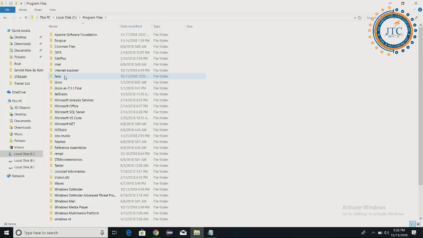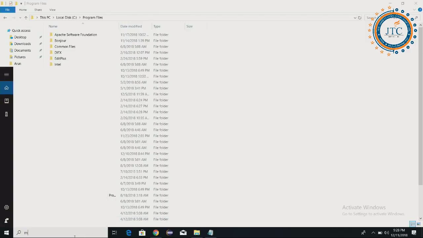Are you able to see the Java here? Are you able to see the Java? I'll use the magnifier. One second.